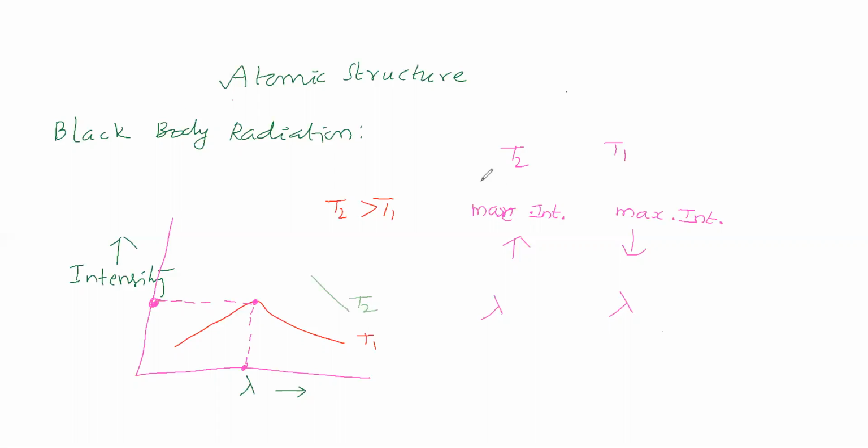Now we have considered temperature T2. At T2, intensity of radiation will be maximum at a certain wavelength. That wavelength we have considered. At temperature T1 also we are getting maximum intensity of radiation, and this has some wavelength. This is the wavelength corresponding to maximum intensity of radiation at T2, and this is the wavelength corresponding to maximum intensity of radiation at T1.